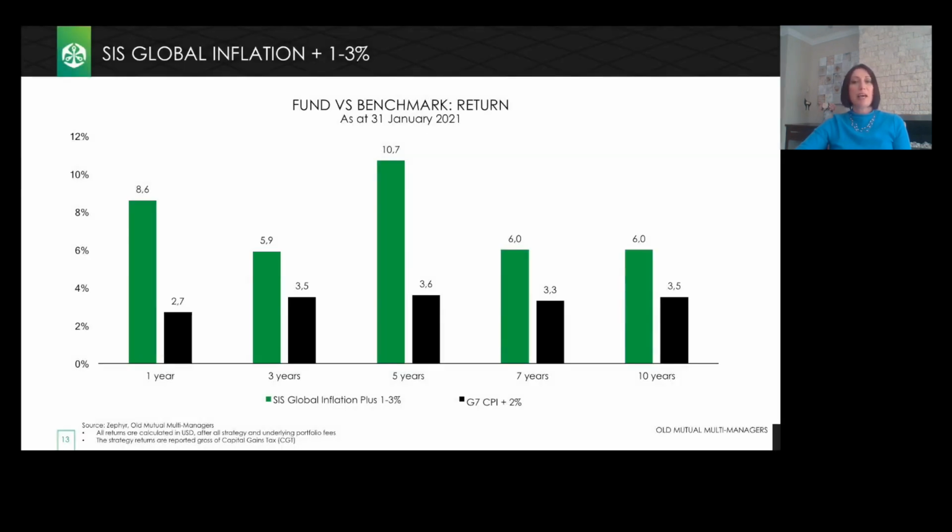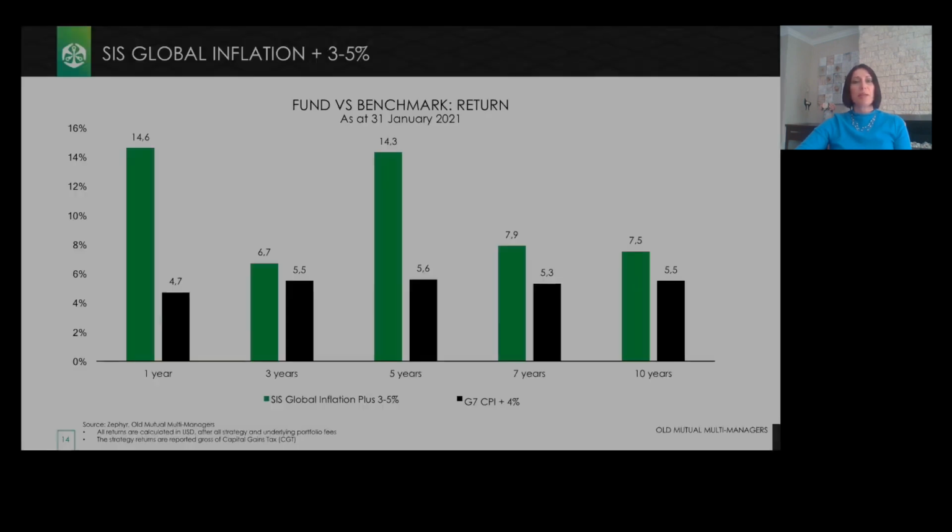The CIS Global Funds have a solid long-term track record of beating the respective real return targets. The more moderate fund, which is the CIS Global Inflation Plus 1, 2, 3, has managed to beat its real return target over all time periods. You'll also note the strength in global equity markets propping up returns over the 1 and 3 year time periods.